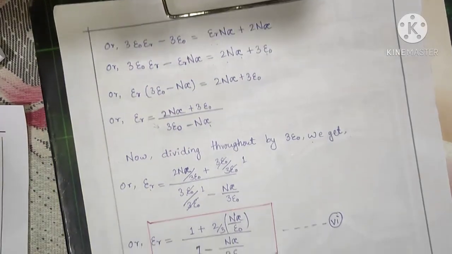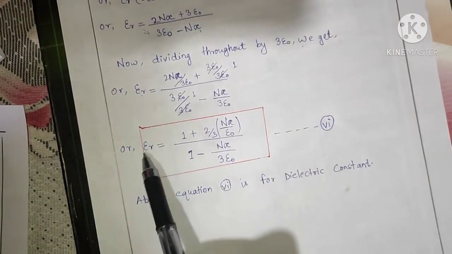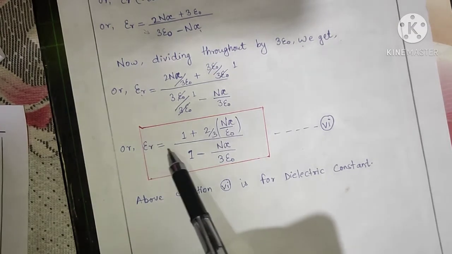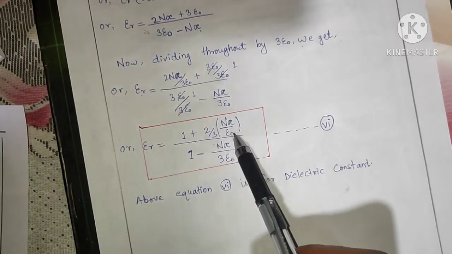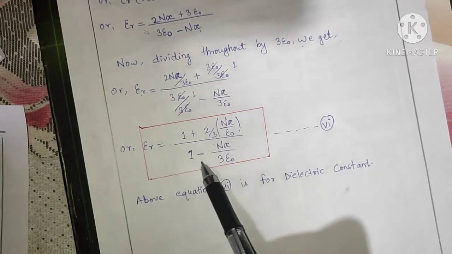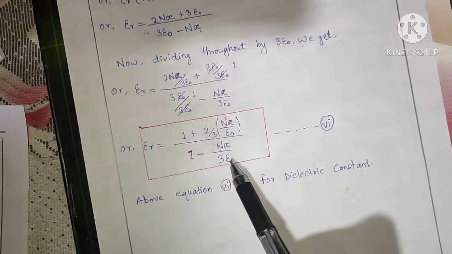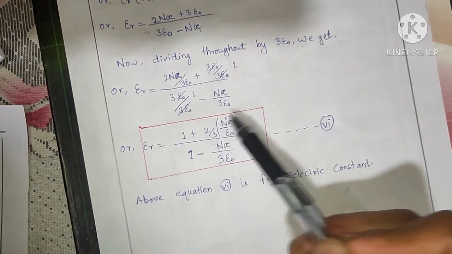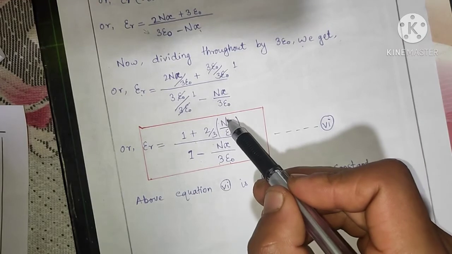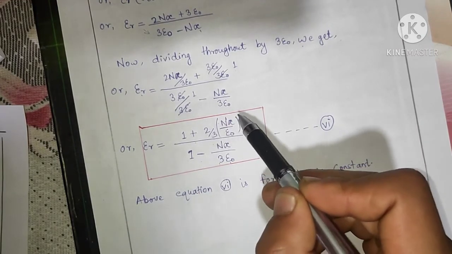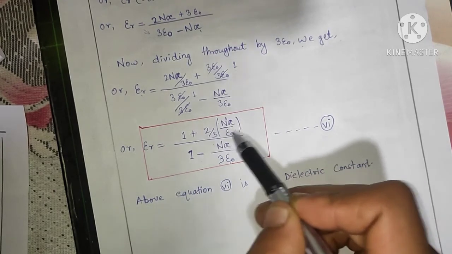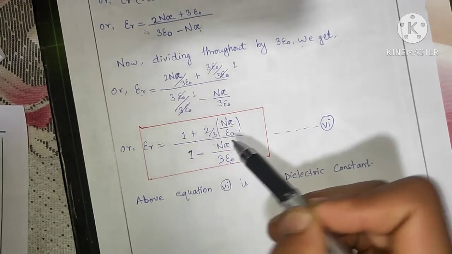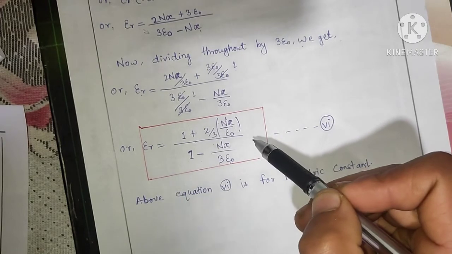So at last we obtain epsilon r, the dielectric constant, is equal to 1 plus 2 by 3 n alpha by 3 epsilon naught, whole divided by 1 minus n alpha by 3 epsilon naught, where n is the number density of atoms per unit volume, alpha is the polarizability, and epsilon naught is the permittivity of free space.